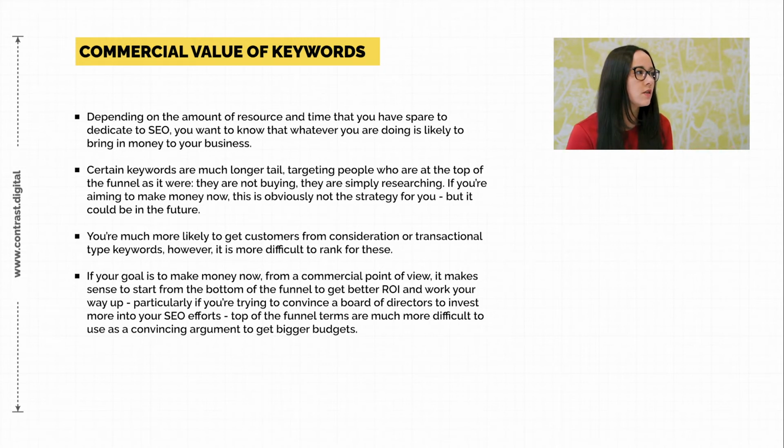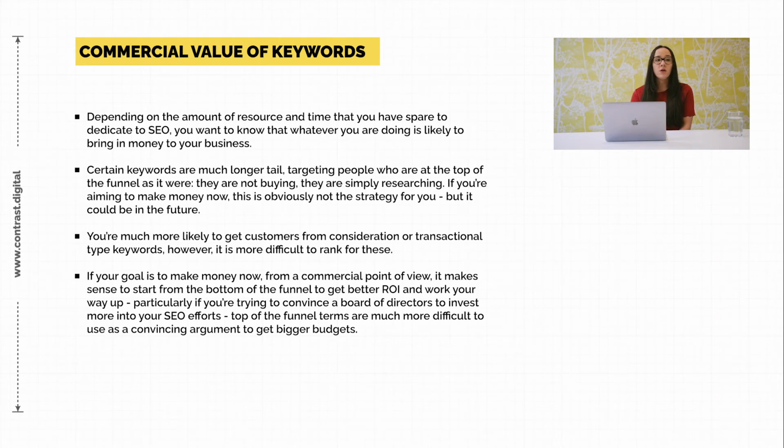But you need to think, with regard to your strategy, about which ones to start with. So what is the commercial value of your keywords? For example, if you are pushed to make sales immediately, you obviously wouldn't start instantly by doing a ton of keyword research to find a bunch of informational terms to make guides and videos and that sort of thing, because you know that the people who are looking at that aren't necessarily going to buy yet.